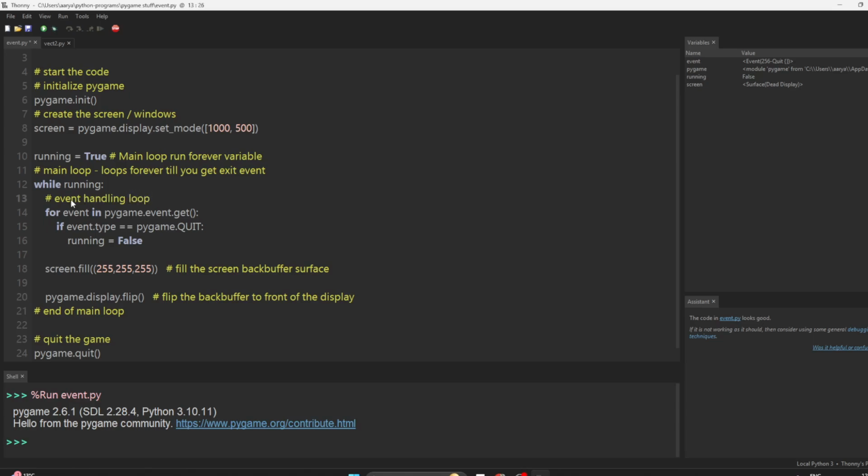loop. Okay. So what we are doing here is there is a function called pygame.event.get. Okay. So what does this do? It takes all the events. It's like this, right? As you are playing the game, there is a queue.